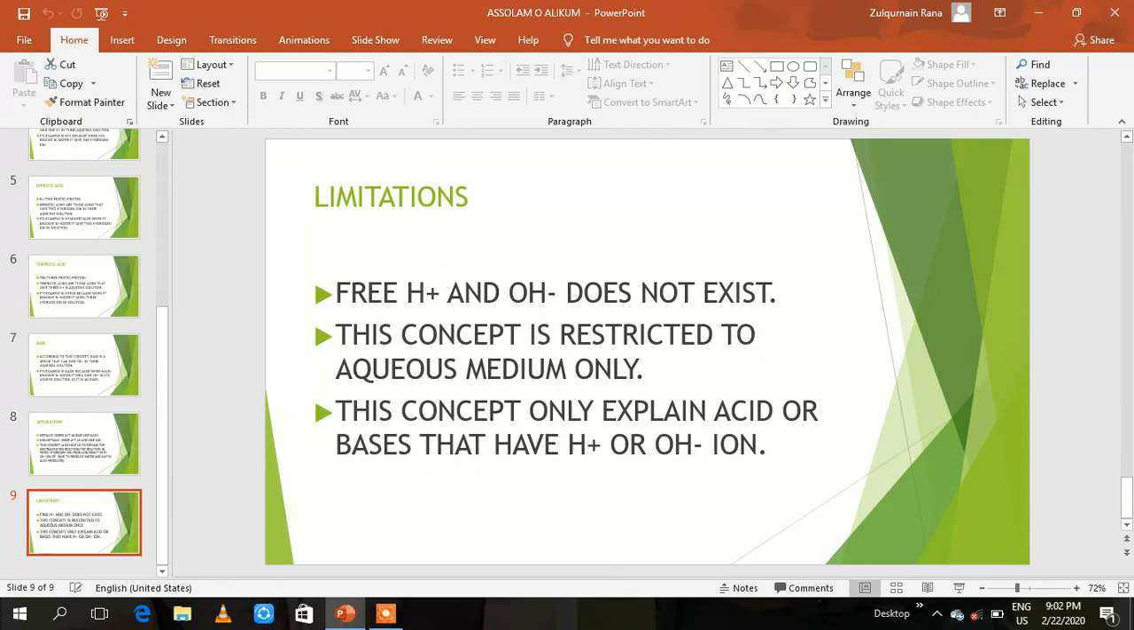This concept only explains the acid or base that have hydrogen ion and hydroxide ion. There are a lot of acids or bases that do not have hydrogen and hydroxide ion, but they act as acid or base. Its example is NH3. NH3 is a base, but it does not produce OH ion in water. So this was the basic limitation of Arrhenius concept. It only explains the acid or base that have hydrogen and hydroxide ion.